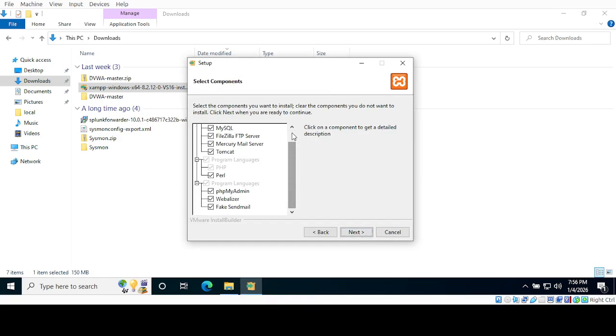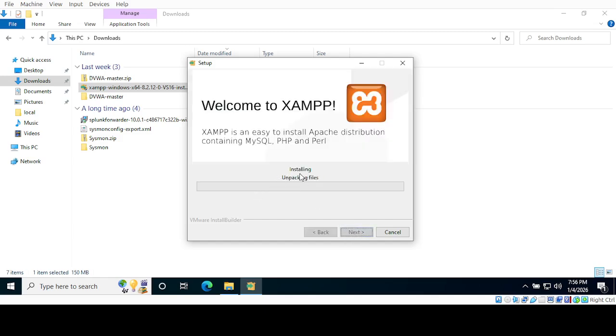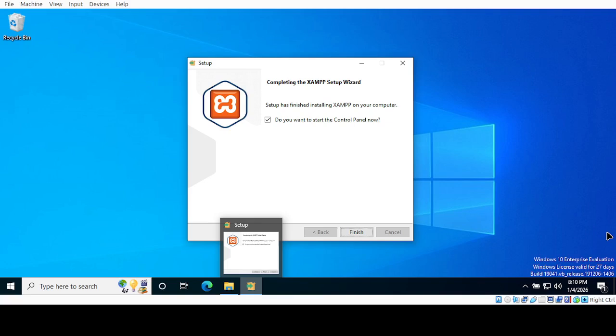Now if you are low on storage, you would just need MySQL and this phpMyAdmin. So I'm just going to uncheck all of these except for MySQL and phpMyAdmin. Then click next, and click next again. Set the language to English. Click next. Click and wait for it to install. Once it's done installing, just click on finish.